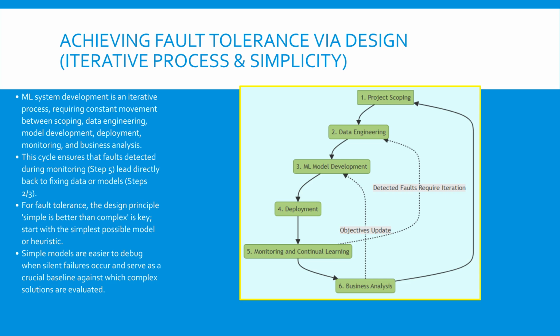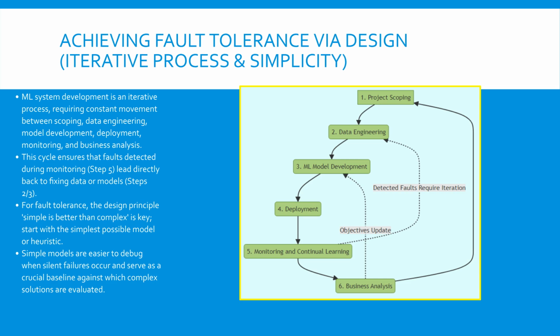This diagram shows the iterative cycle of ML system development, crucial for embedding reliability and fault tolerance. The process starts with defining goals, moves through data preparation, model training, and deployment. The critical step is monitoring and continual learning. When monitoring detects a fault or performance drop, the system iterates. Faults lead back to data engineering, step 2, for cleanup or new labeling, and performance analysis informs business analysis, step 6, which may refine the initial scope, step 1. This continuous feedback loop ensures the system adapts to shifts and actively fixes newly identified faults, rather than letting the system degrade over time. Simple models facilitate this iteration, as they are faster to deploy and analyze.